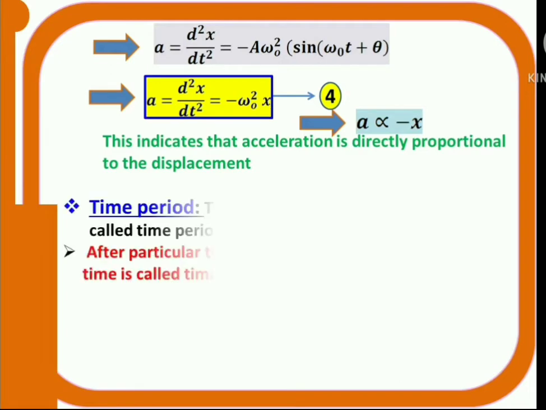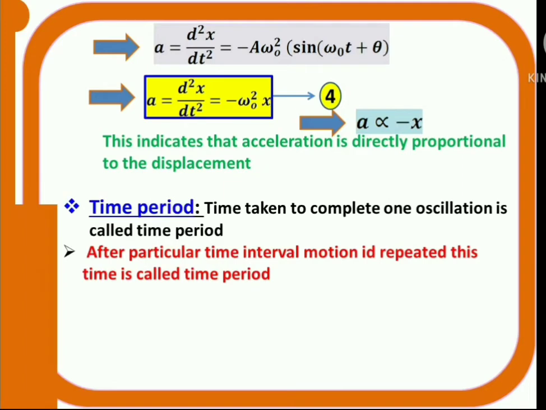Next one, time period. What is time period? Time period is the time taken to complete one oscillation, right? In another way, after a particular time interval, the motion of the body is repeated. That time interval is called time period. This time period is denoted with T and units are seconds.